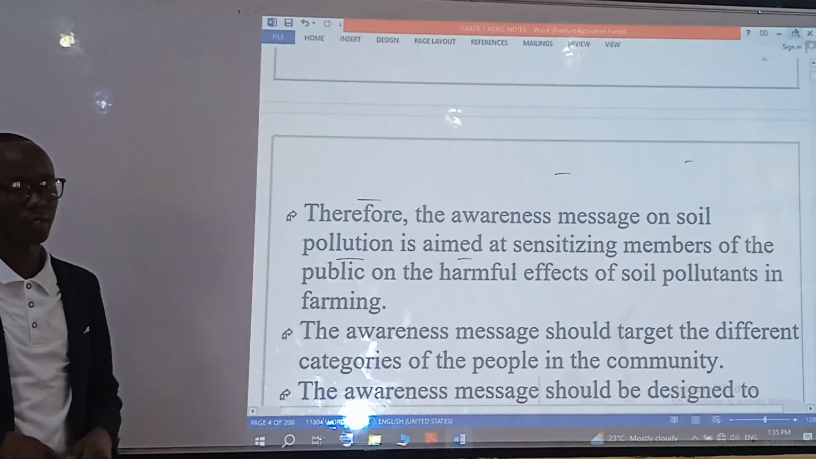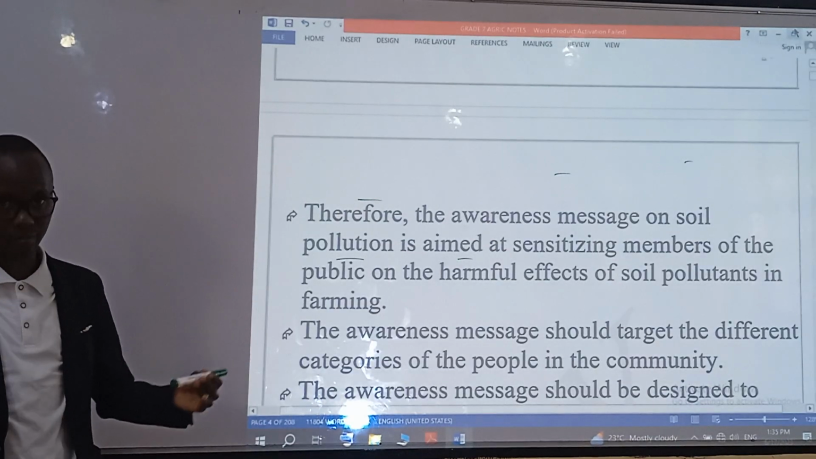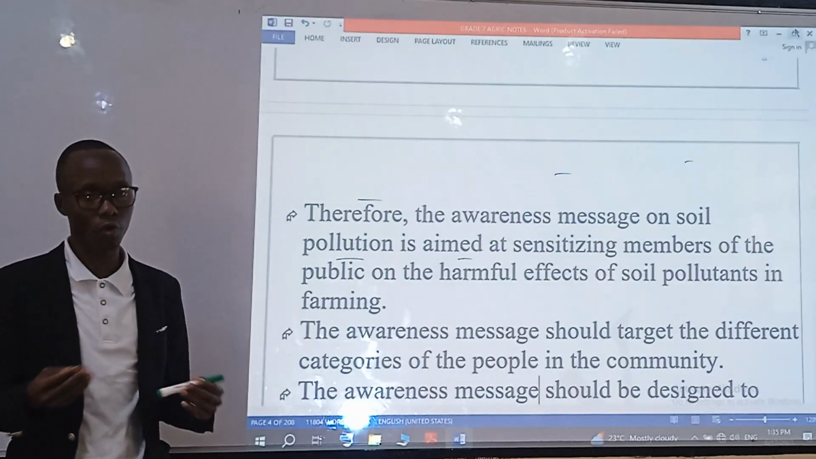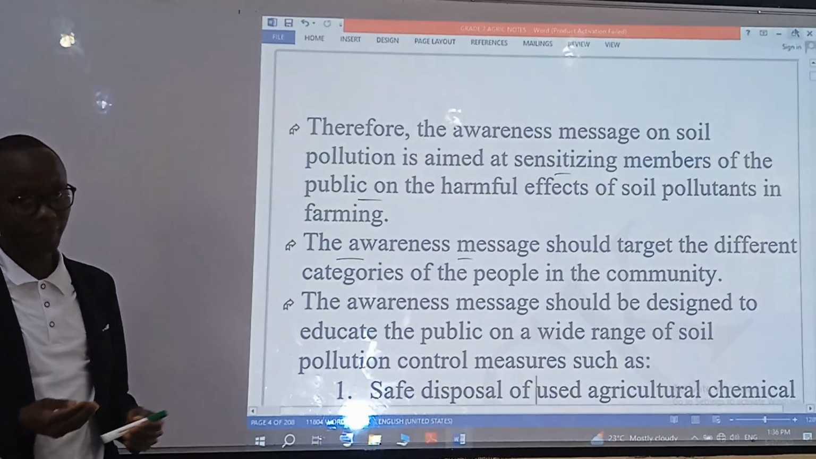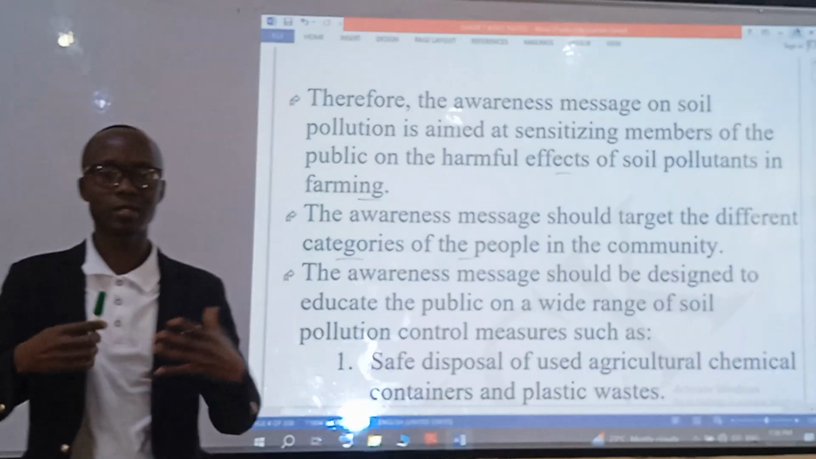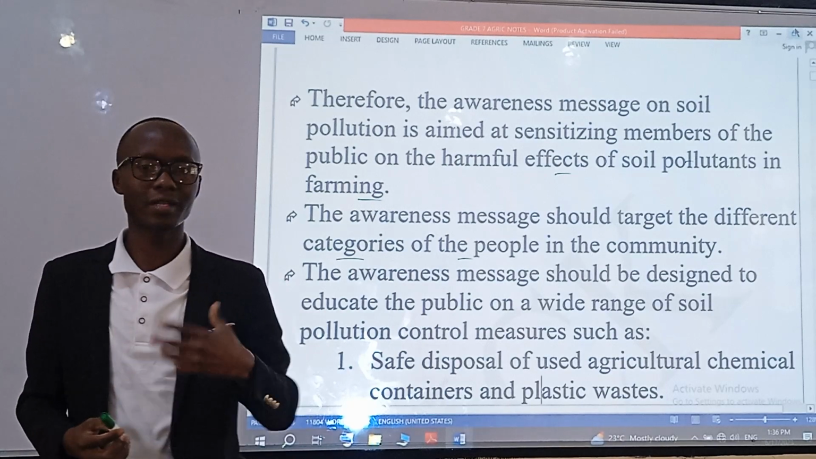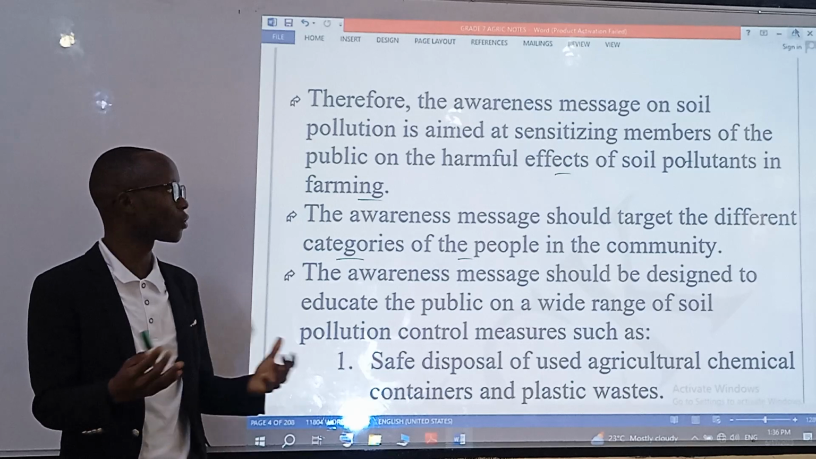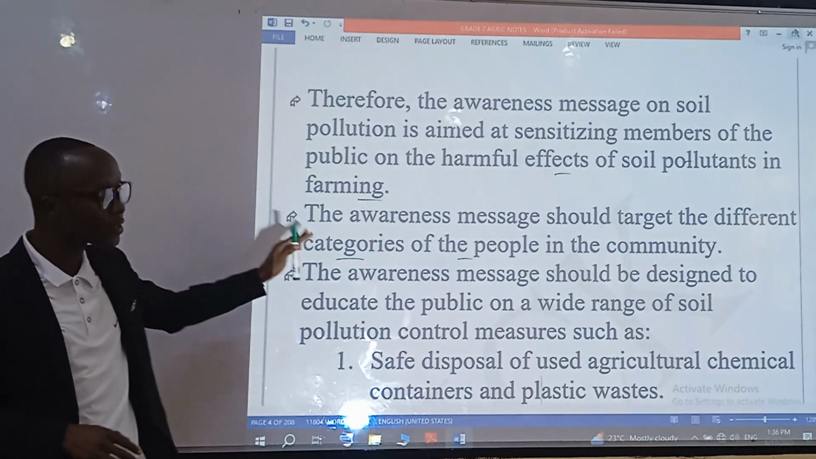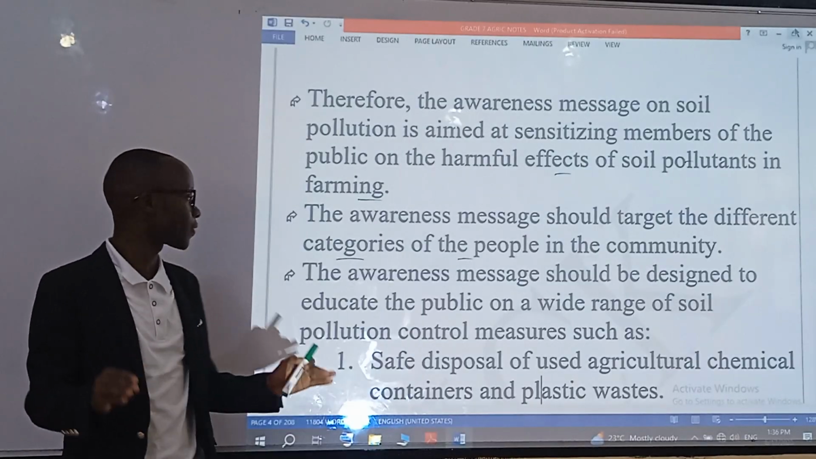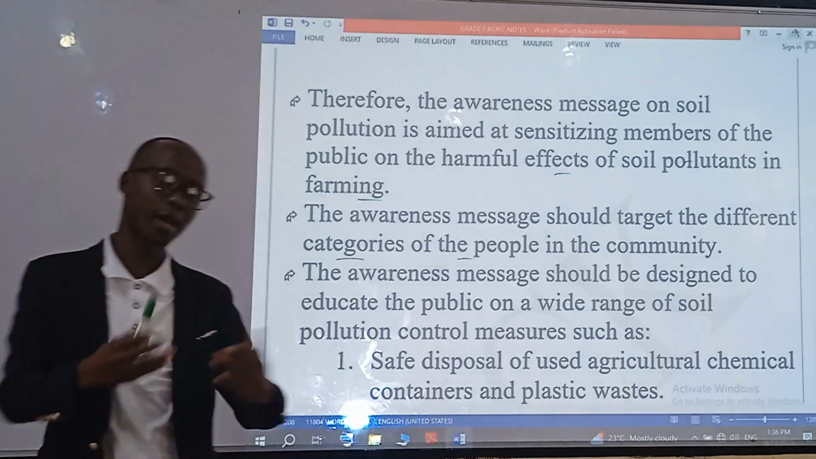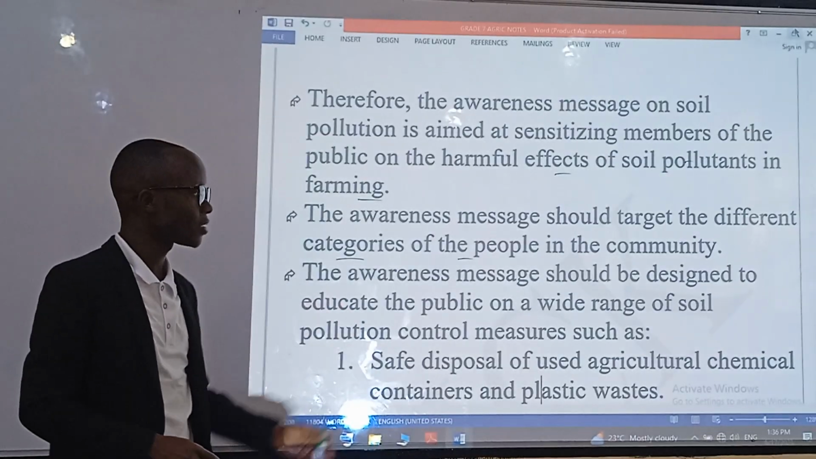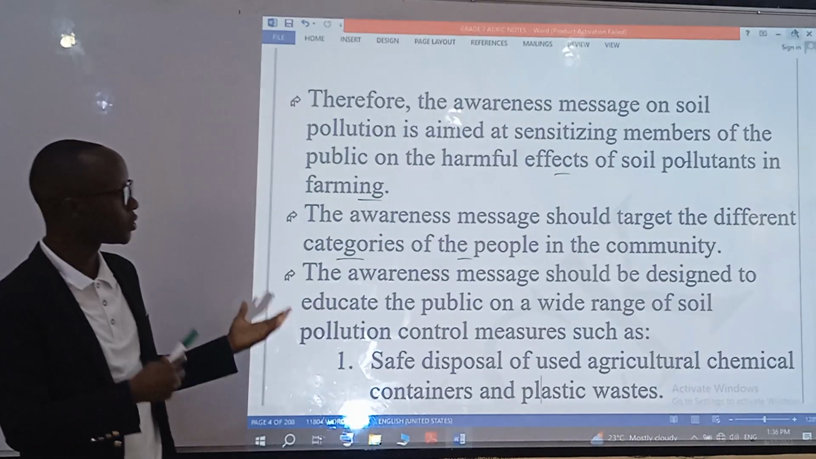Therefore, awareness messages on soil pollution are aimed at sensitizing members of the public on the harmful effects of soil pollutants in farming. Even the people in general, the society in general, we must sensitize them. We must tell them the do's and the don'ts so that we can all effectively join efforts to control soil pollution. The awareness messages should target different categories of people in the community: the young, the middle aged, even the elderly, boys and girls. All of them should be sensitized on the dangers of polluting the soil.